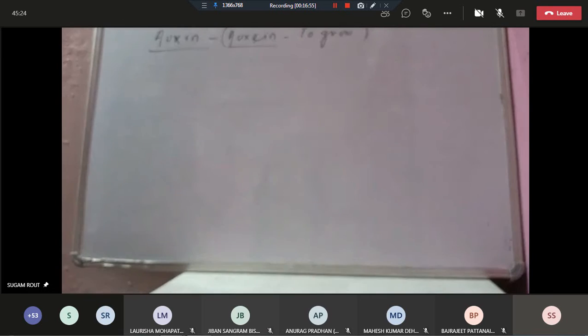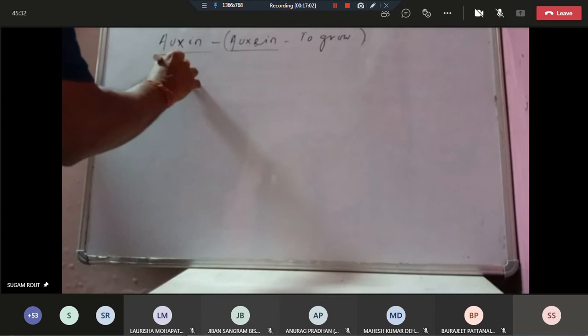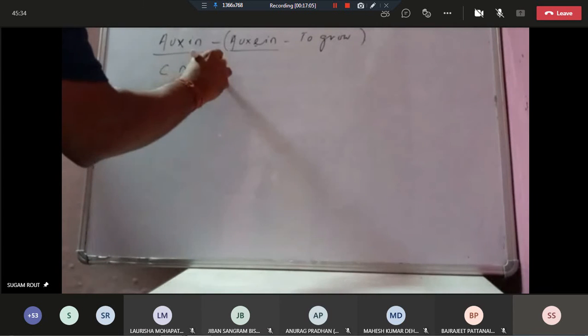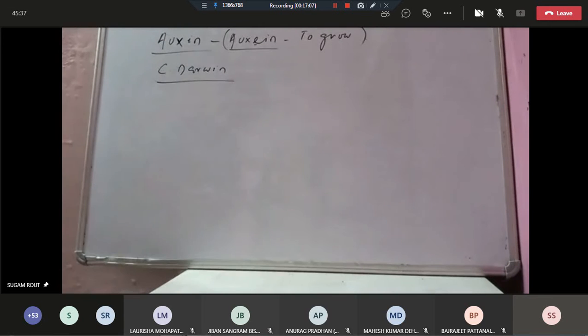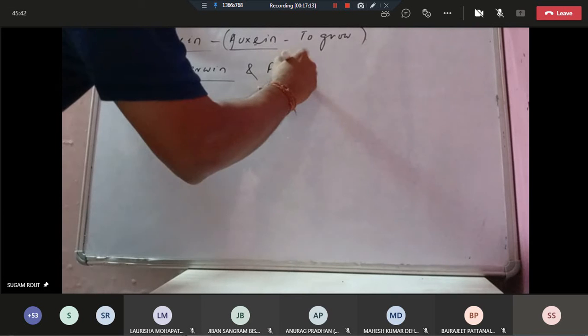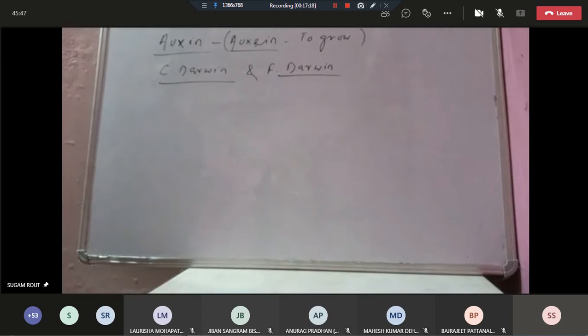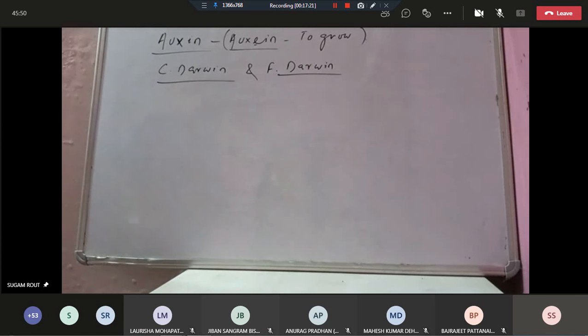The activity of auxin was first studied by Charles Darwin and his son Francis Darwin, father and son.